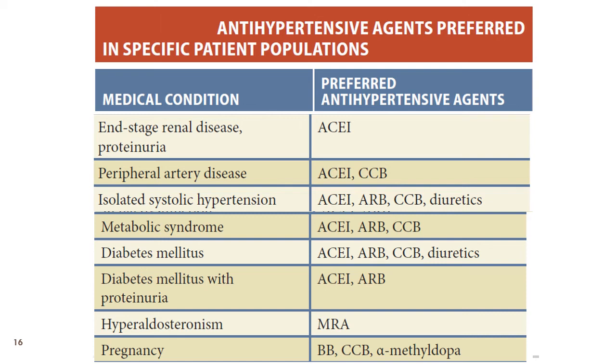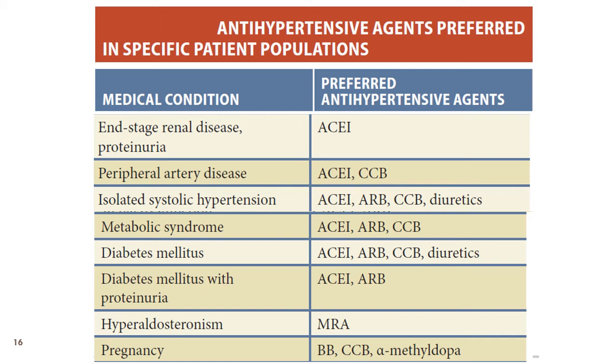In patients with isolated systolic hypertension, we have ACE inhibitors, ARBs, CCBs, and diuretics. So all classes of drugs can be given. In patients with metabolic syndrome, the drugs that do not affect the metabolic processes are to be preferred, which include the ACE inhibitors, ARBs, and calcium channel blockers. In patients with diabetes mellitus, the same group of drugs along with diuretics can be used, while diuretics at high dosages are not recommended, as they can cause hyperglycemia. In patients with diabetes mellitus with proteinuria, ACE inhibitors and ARBs are preferred.